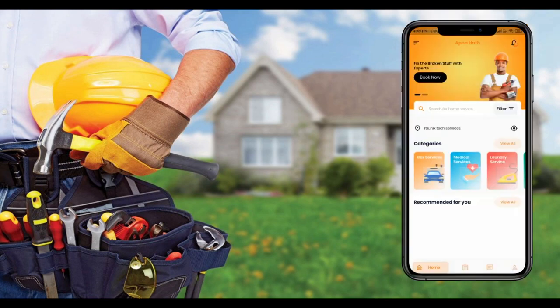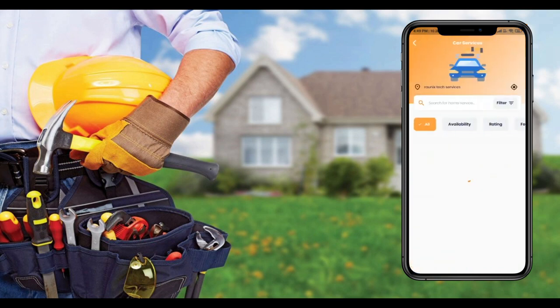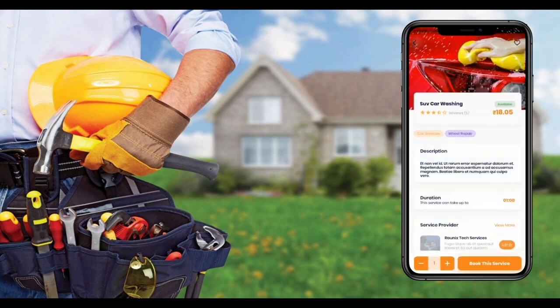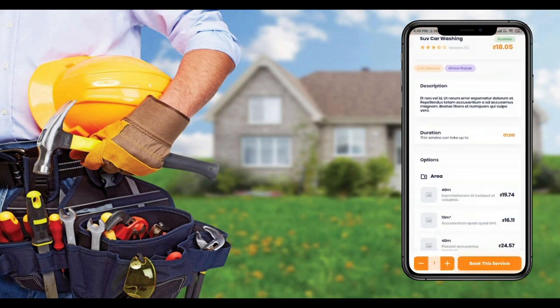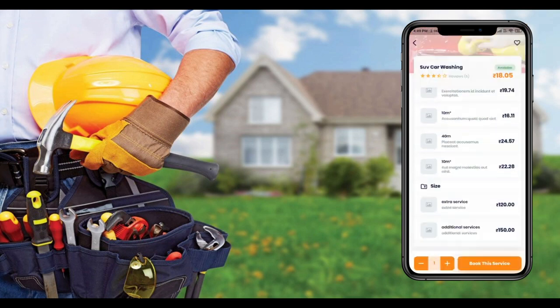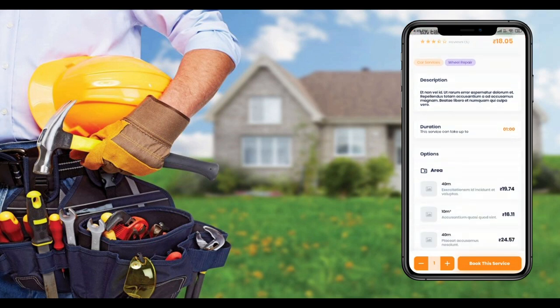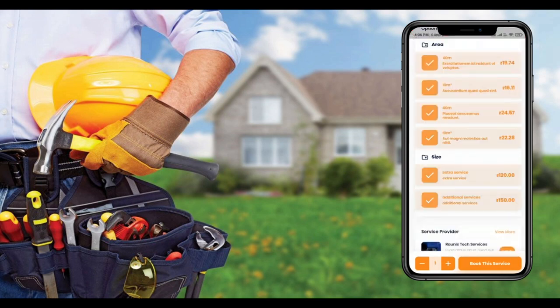So now click on this service. Now here you can see the other details of this service, and you can also see the price, the description, the duration and other services. You can also see the add-on services available with this service that you can add if you want to. So now select some add-ons and let's click on book this service.